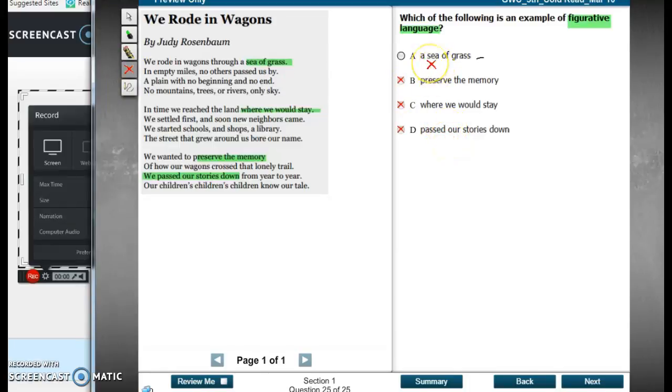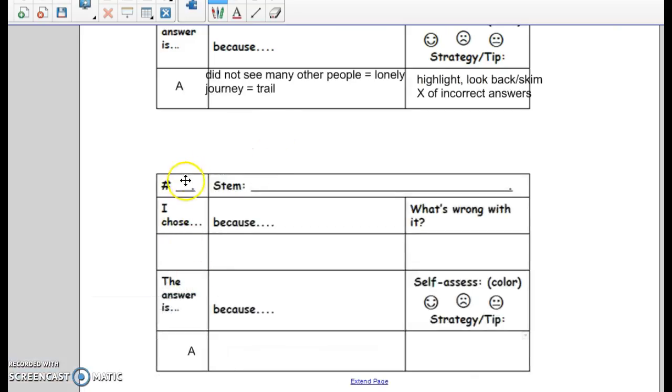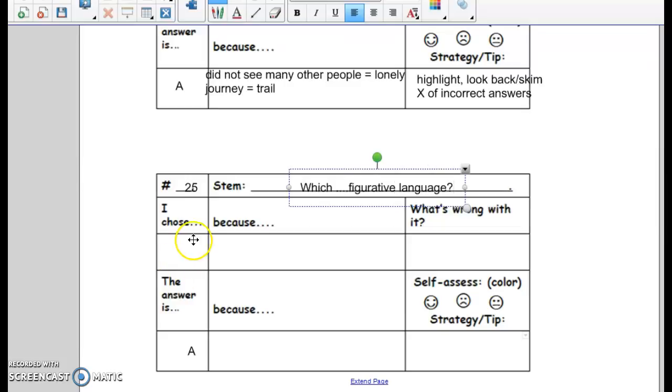The only thing figurative here is the sea. There is no sea. That is a metaphor comparing the plains to a sea of grass. All right, so look at your answer sheet to see what you chose. You're going to fill it into your corrections chart. That's number 25. Which is an example of figurative language. You put what you chose, why you chose it, what is wrong with it.